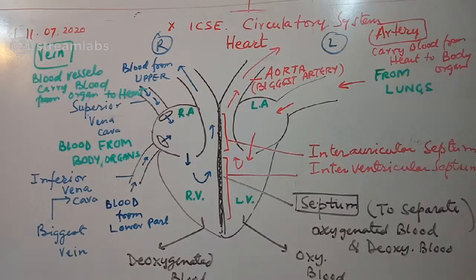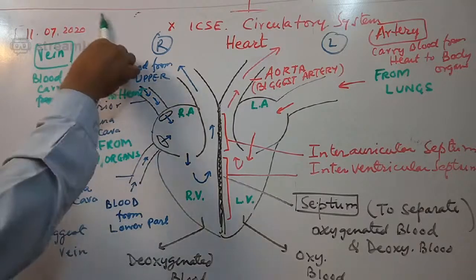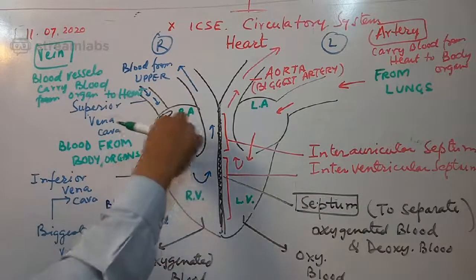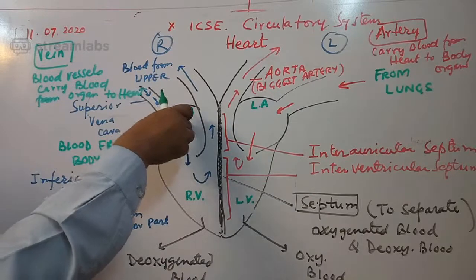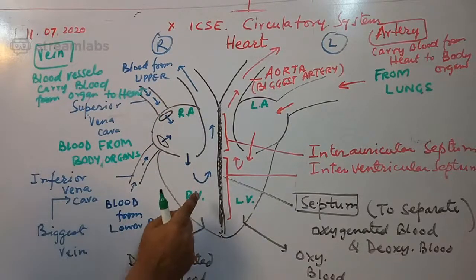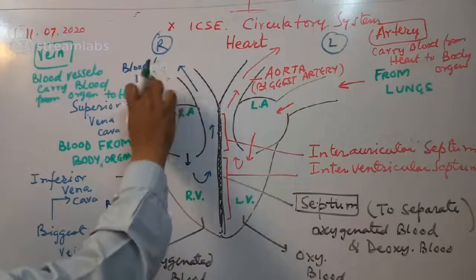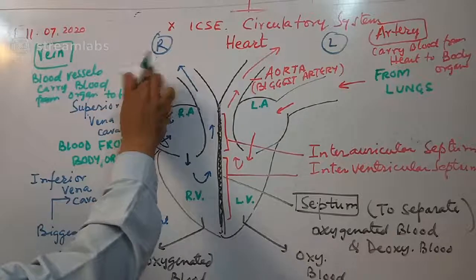Okay, so I repeat, this part is aorta, and so let's understand this one. See, from the body parts, from the lower part of the body and from the upper part of the body, two veins would carry blood from body parts into the right auricle. Then the right auricle pumps the blood into the right ventricle. This right ventricle pumps the blood to, understand, the lungs.